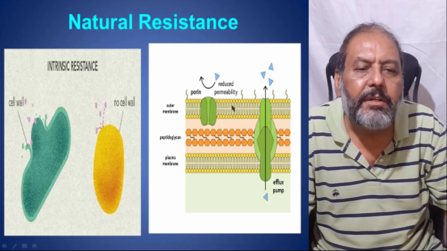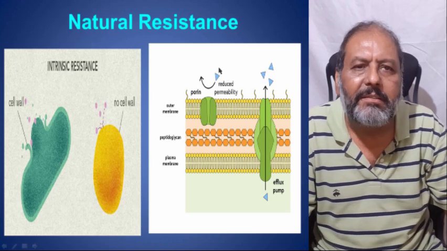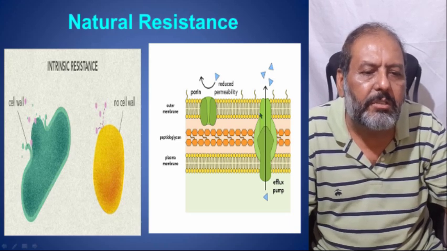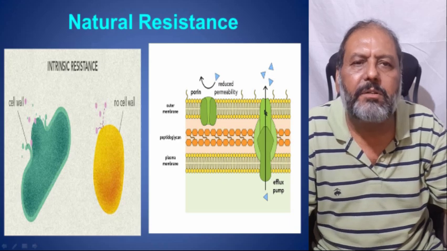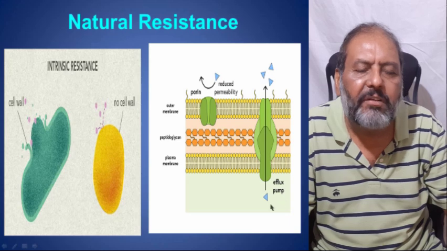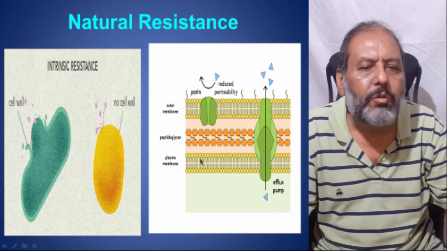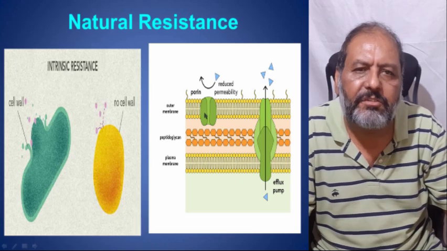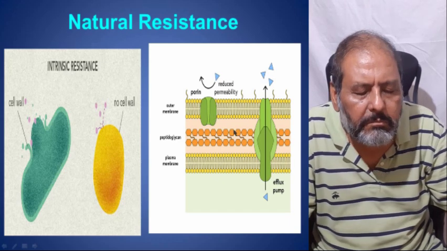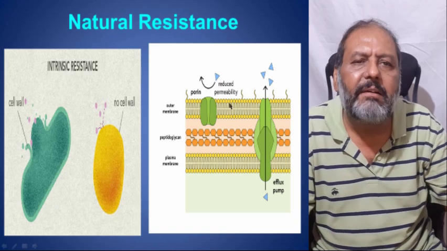Similarly, there is reduced permeability of the membrane which does not allow the antibiotic to get inside. Similarly, the porin molecules are closed and do not allow entry. If just by chance the antibiotic gets inside, the efflux pump just kicks out the antibiotic, so the antibiotic does not have the time to work. So this is the natural resistance which the bacteria develop to survive their existence.